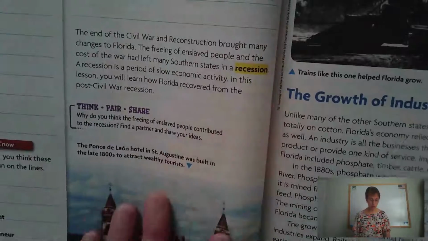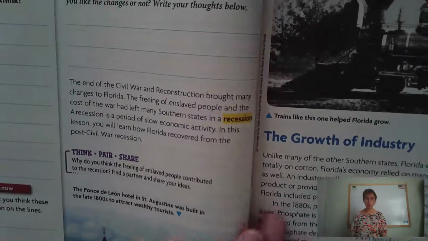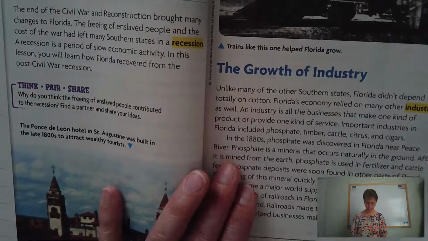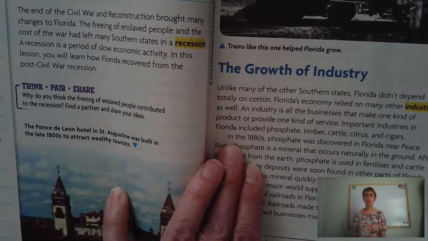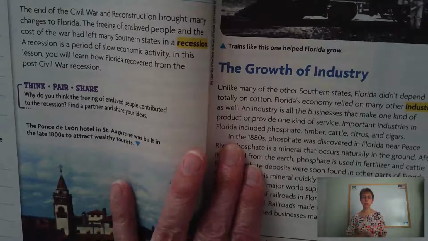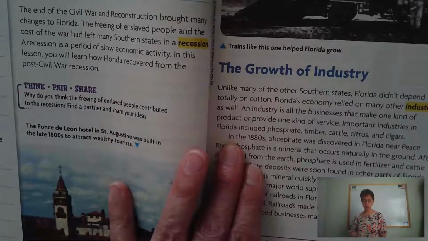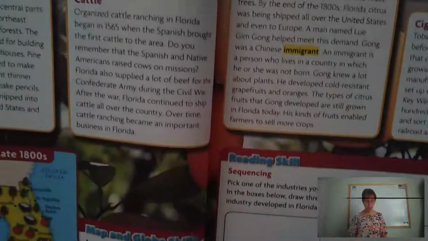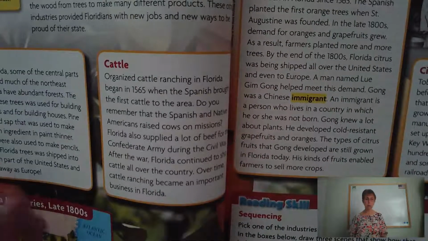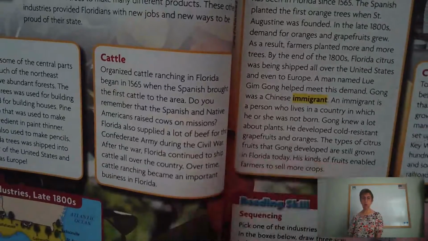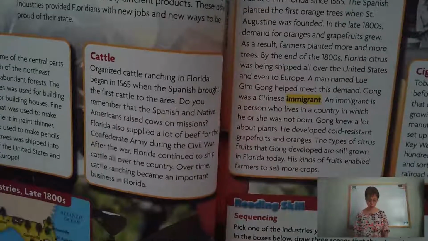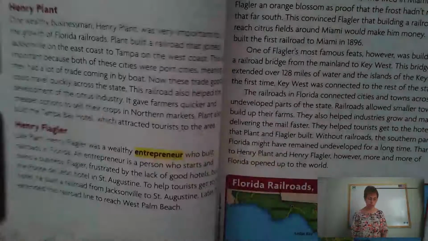You start out with the first part, Florida Grows. You're looking at the growth of industry. Remember, an industry is all of the businesses that make one kind of product or one kind of service. So you're looking at the growth of different industries. Then you have other industries to look at: the timber industry, cattle, citrus, cigars. So you have 4 really important industries in Florida, and you need to read about each of those.